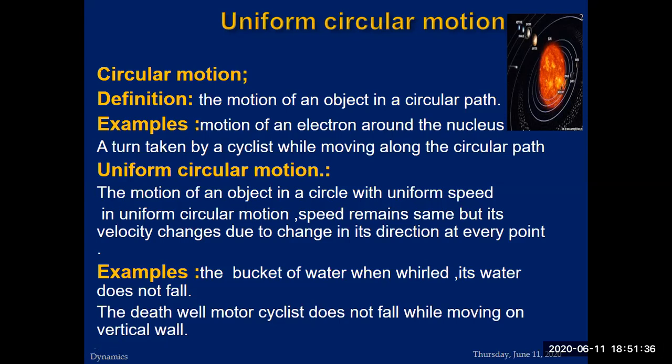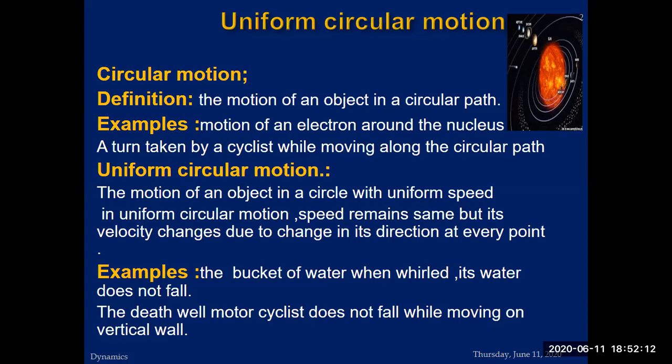There are two possibilities of producing acceleration in a body. One is that the magnitude of velocity is increasing or decreasing, either a body starts from rest and starts moving, or a body is moving with a certain velocity and a person applies a brake. If a car is moving with a certain velocity and a person applies a brake, the velocity decreases from maximum to minimum value. When a car is at rest, it suddenly starts moving. Its initial velocity was zero, and then it increases. This is one case where acceleration is produced.